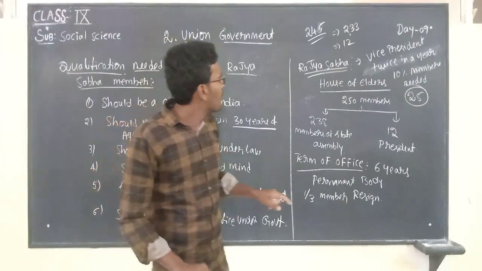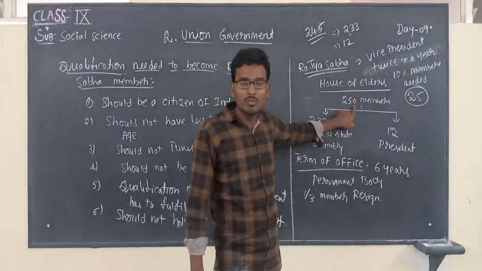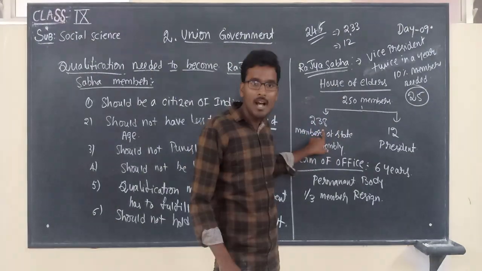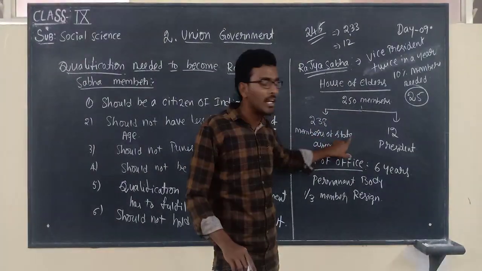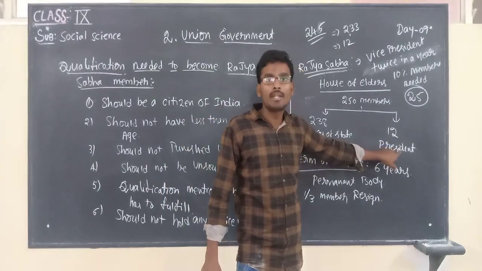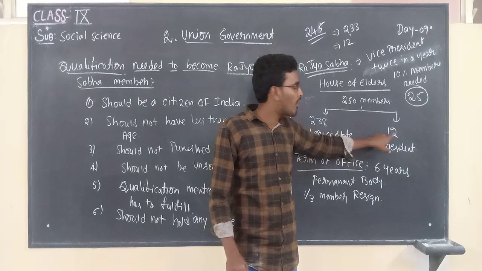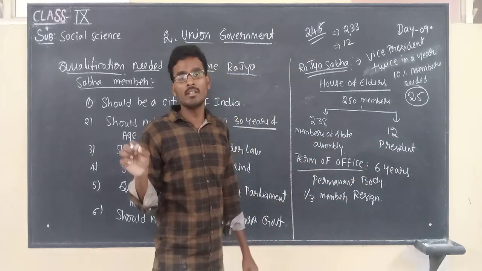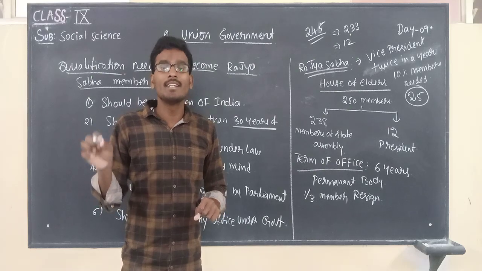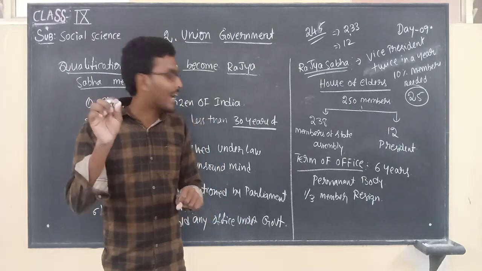The total members in Rajya Sabha are 250. Among the 250, 238 are elected by members of State Assembly. Remaining 12 are appointed by the President of India. Those 12 members are experts in fields like education, art, literature, science and sports, etc.